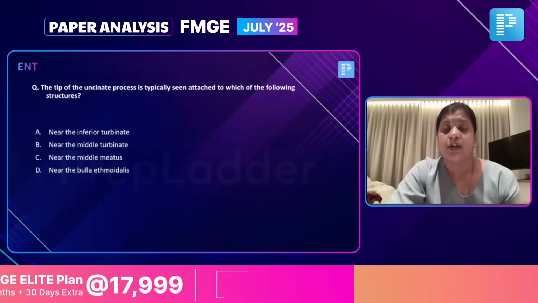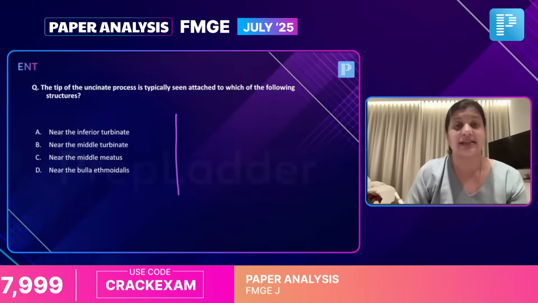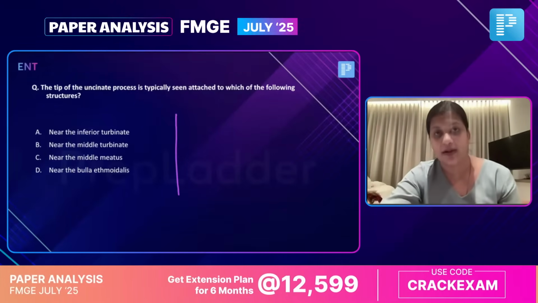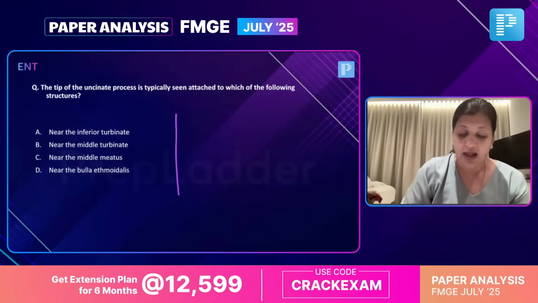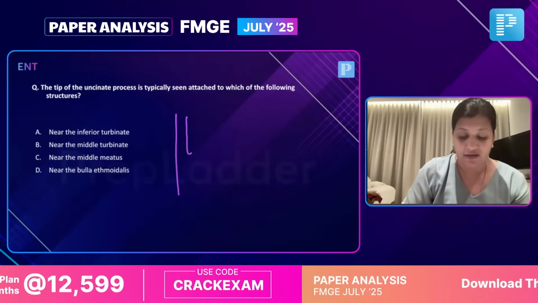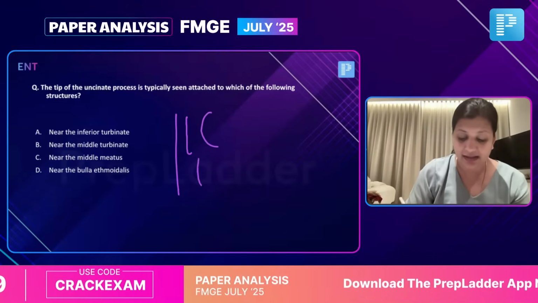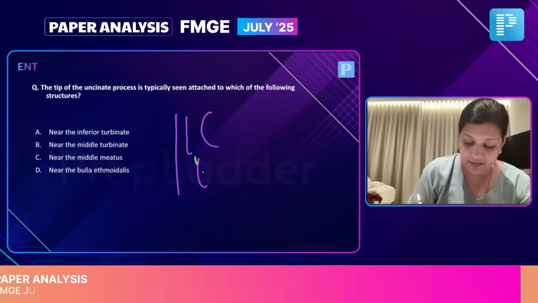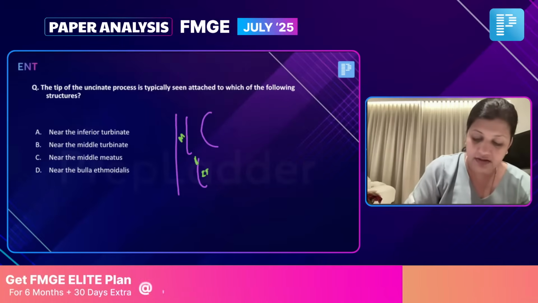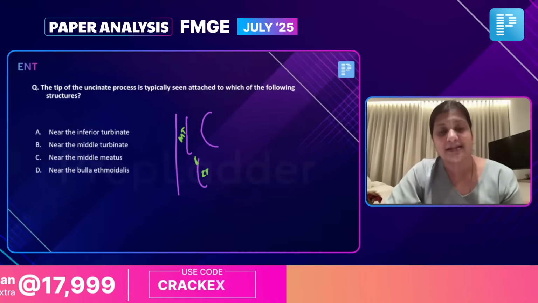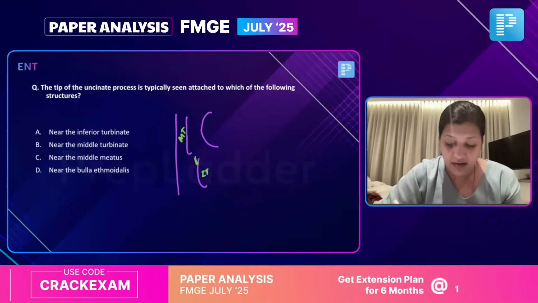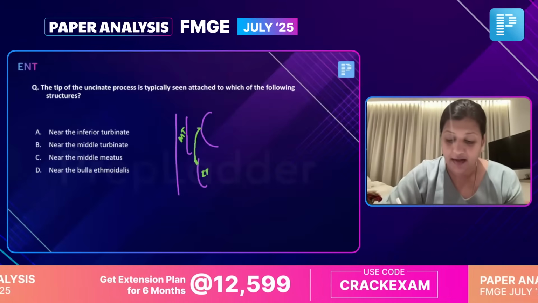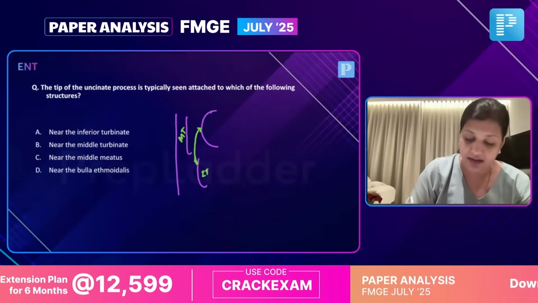Whenever we're talking of the uncinate process, it is the gateway to the middle meatus, or the entry to the middle meatus. So the uncinate could have its attachment anywhere, right? It begins its attachment inferiorly from the inferior turbinate. So this is your inferior turbinate, this is your middle turbinate. The uncinate begins inferiorly from the inferior turbinate, and it could have one attachment to the lamina papyracea of the orbit.